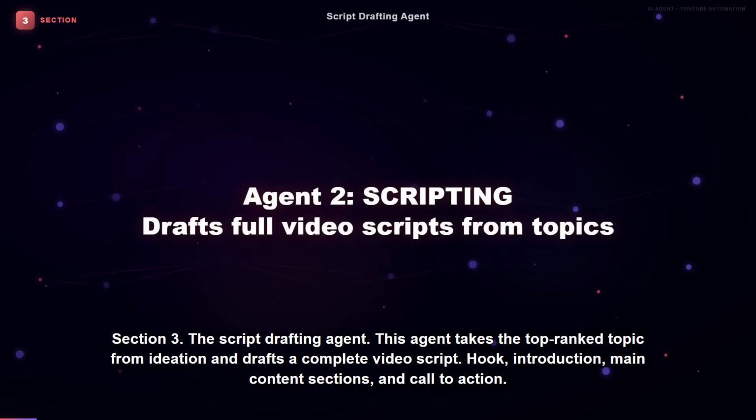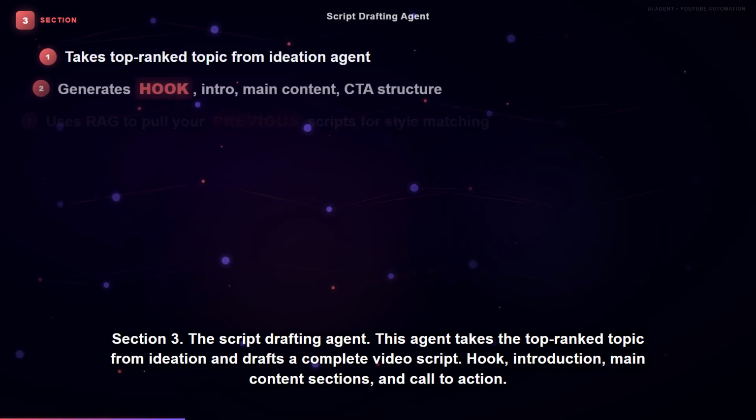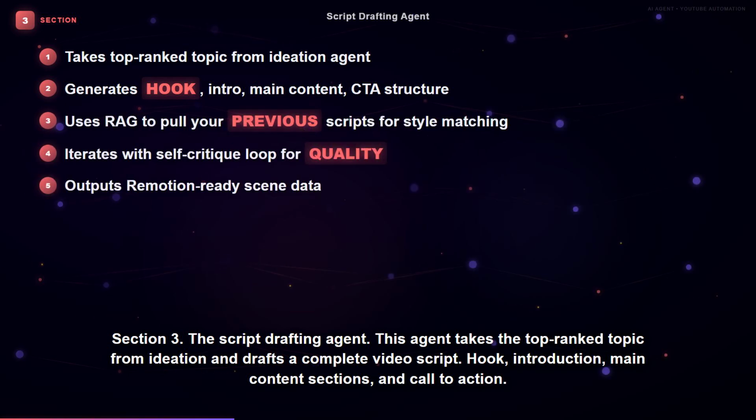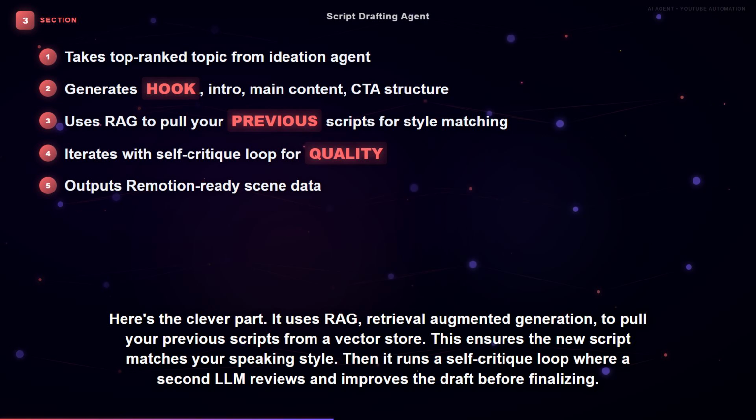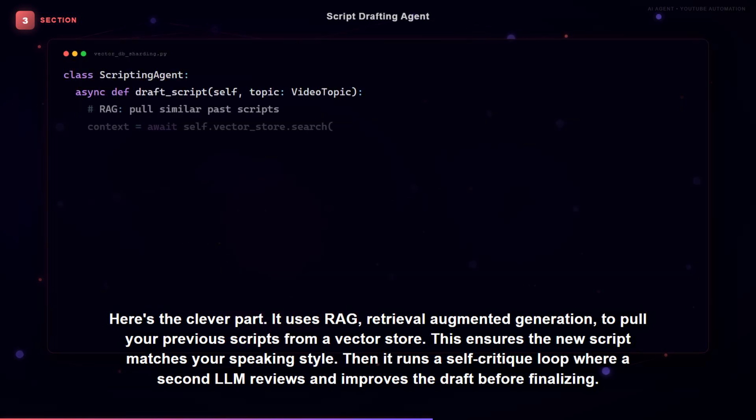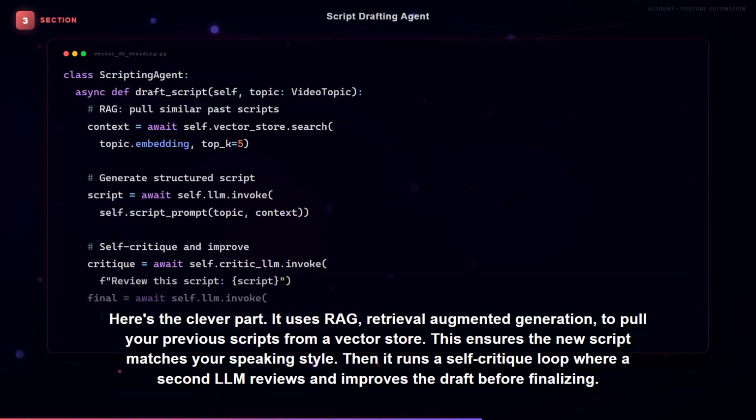Section 3. The Script Drafting Agent. This agent takes the top-ranked topic from ideation and drafts a complete video script. Hook, introduction, main content sections, and call to action. Here's the clever part. It uses RAG, Retrieval Augmented Generation, to pull your previous scripts from a vector store. This ensures the new script matches your speaking style. Then it runs a self-critique loop where a second LLM reviews and improves the draft before finalizing.